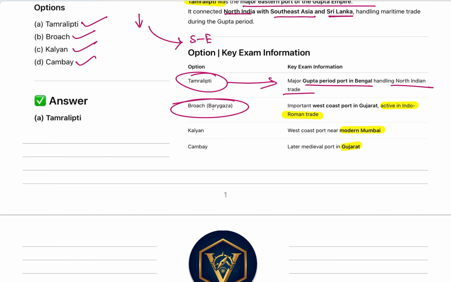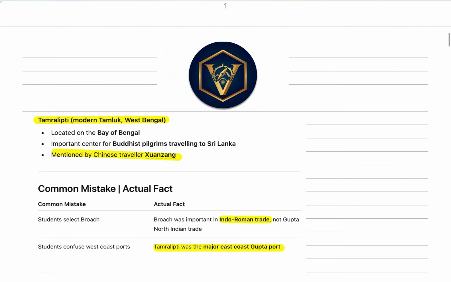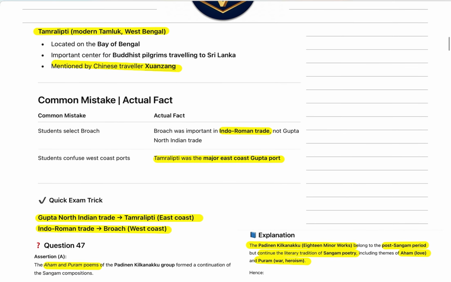Broch or Barygaza, I had shown that map, was active during Indo-Roman trade, and is on the western coast of Gujarat. Kalyan is present day Mumbai. Kambe is in Gujarat. Tamralipti is on the Bay of Bengal, located in modern Tamluk, West Bengal.